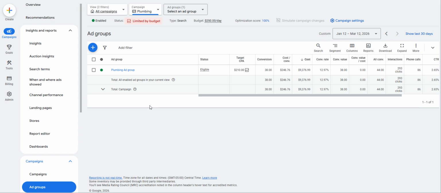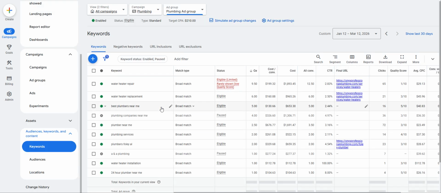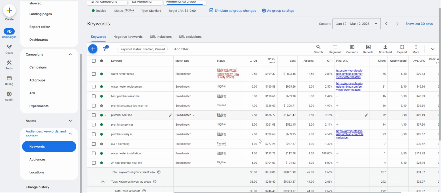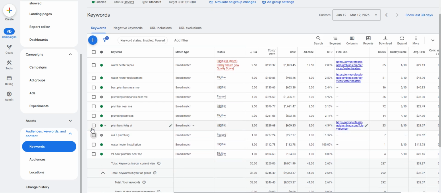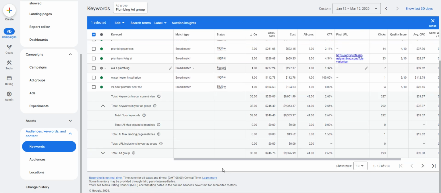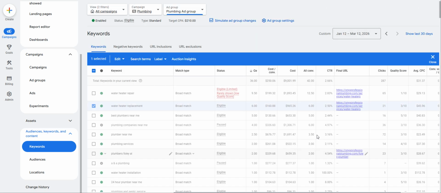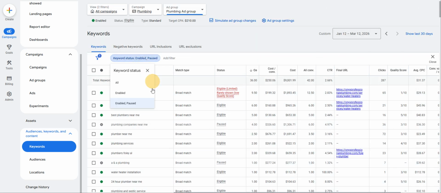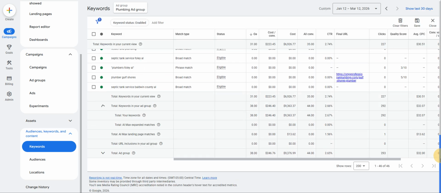Now, of course, coming to my main issue here, we have 1 single ad group. That's it. No targeting relevancy, nothing segmented out properly. There's no search intent. Things aren't broken up by service type, yada, yada, yada. It's just 1 basic ad group. And of course, within that ad group, we're just targeting all sorts of plumbing terms. We're targeting competitors, we're targeting generic plumbing terms, and we're also targeting people looking for water heaters and stuff, right? There are 200 keywords in here. If we filter it down, it's probably a little bit less.